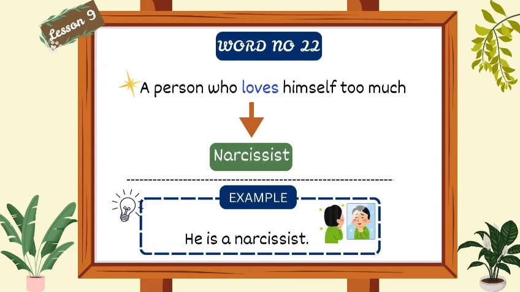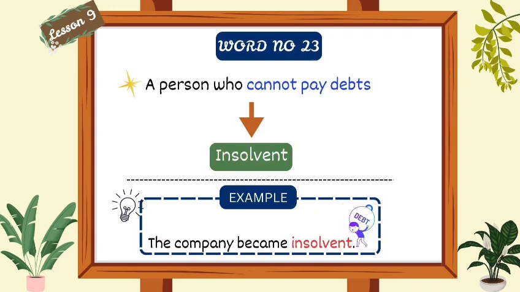Word number 22. A person who loves himself too much. We will say narcissist. For example, he is a narcissist. Word number 23. A person who cannot pay debts. We will say insolvent. For example, the company became insolvent.